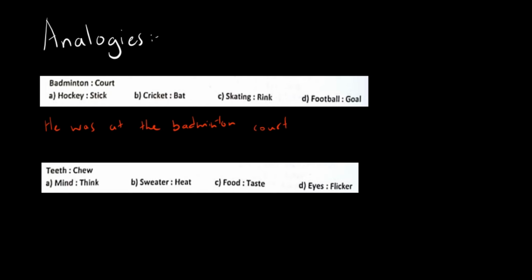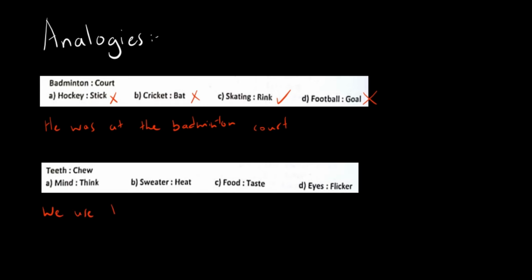He was not at the hockey stick. That's not a valid sentence. He was not at the cricket bat. इसकी भी सेंस नहीं बनती. Then we have he was at the skating rink. That makes sense. And lastly, he was at the football goal. That does not make sense because in this case, court is the area of the entire location and goal would not work. If it was pitch, then it would have worked. So option C is the correct answer again.